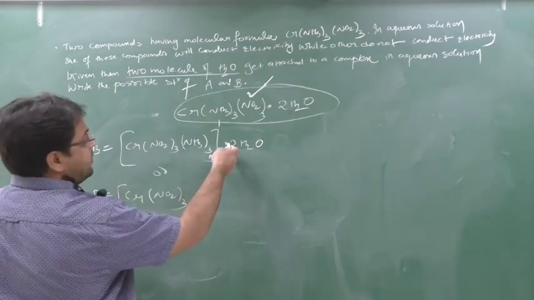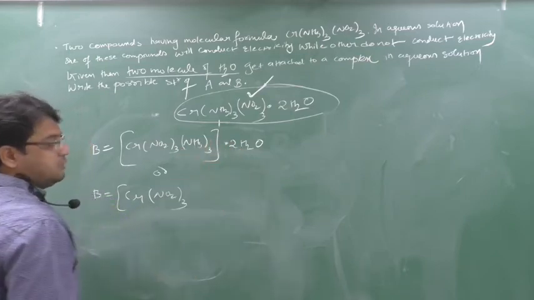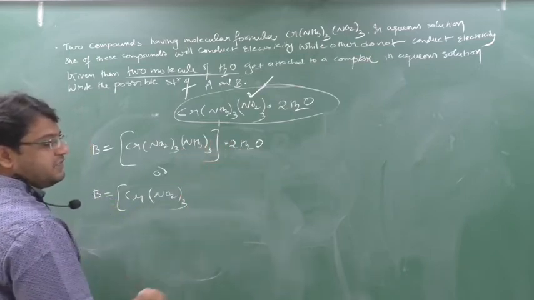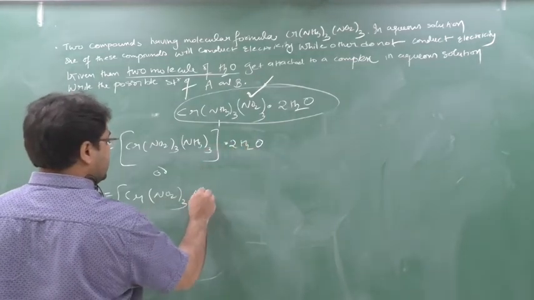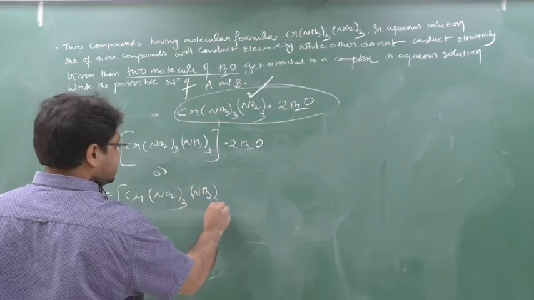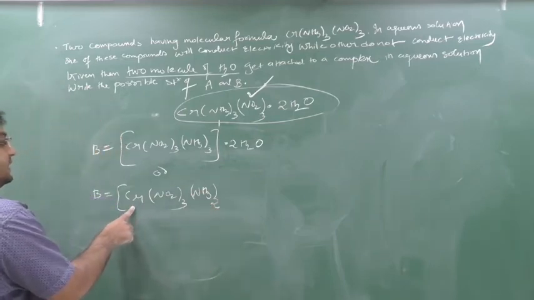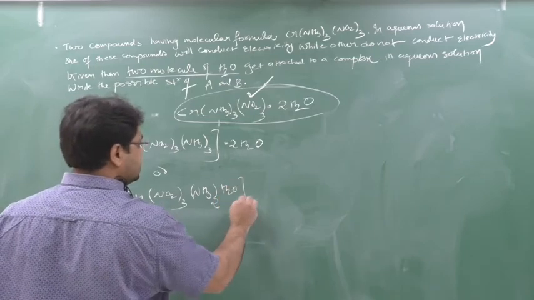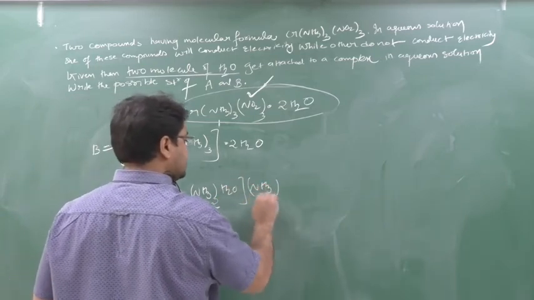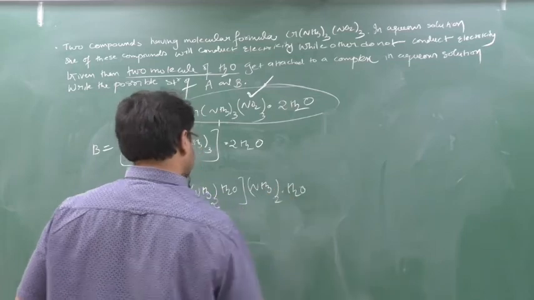So see, here they will not get ionized because water is a neutral molecule. So they will not form ions, and when they do not form ions, they will not conduct electricity. So another compound can be here, NH3 twice. Now chromium has capacity to make 6 bonds. So 3 plus 2, 5. So one H2O brought inside. So the answer will be NH3 twice into H2O. This also can be possible.